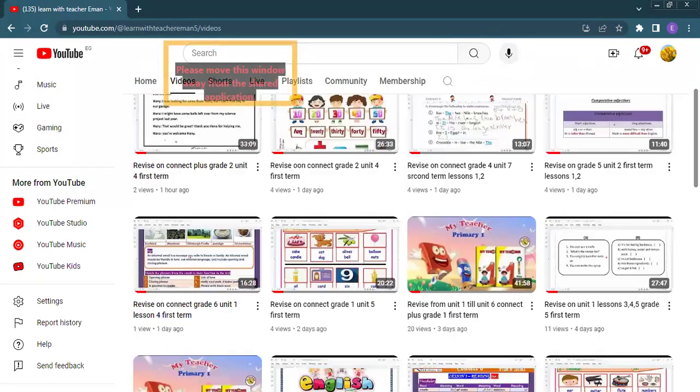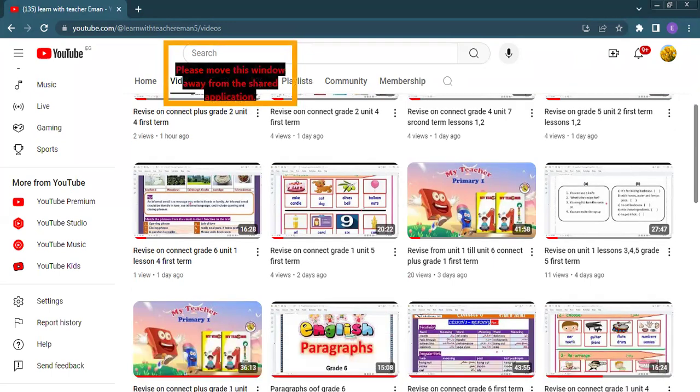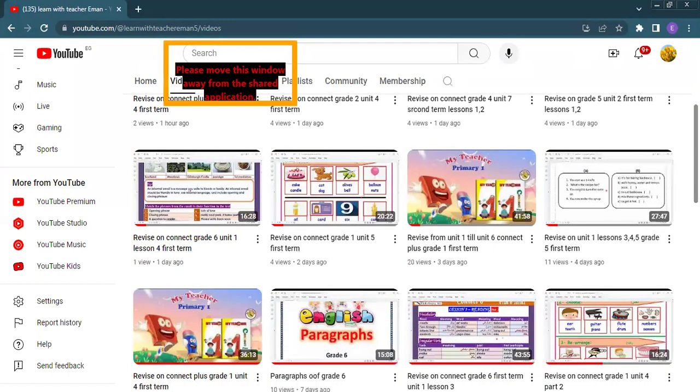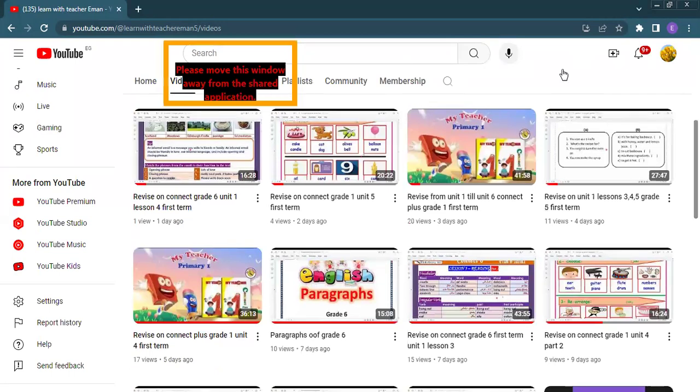Today, our revision is for grade 3, unit 4. Sorry, not unit 3, unit 4.